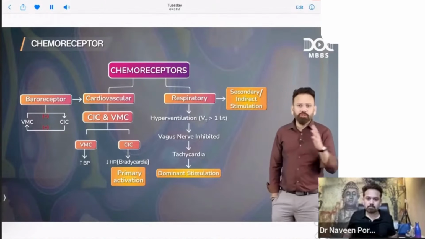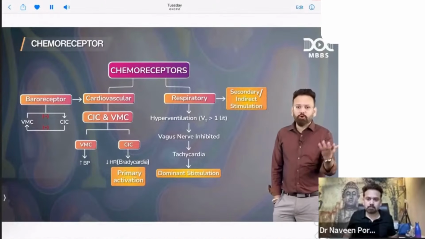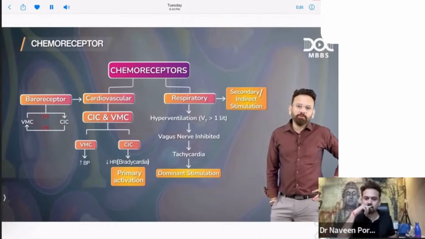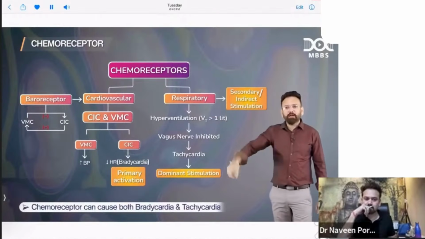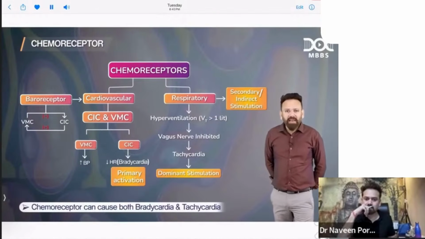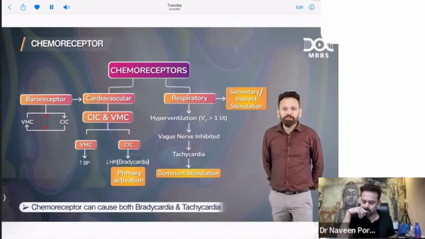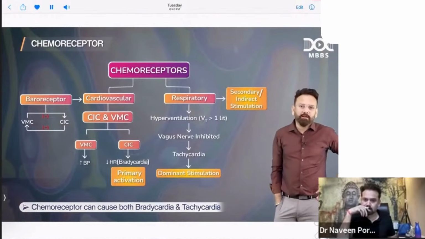So they can ask you questions in the viva, in the exam, in the MCQ in so many ways. But if your concept is clear, doctor, you can answer easily. I don't see any doubt. So chemoreceptor can cause both bradycardia and tachycardia. Mild stimulation can cause bradycardia. Moderate to severe stimulation can cause tachycardia. The dominant effect is tachycardia.